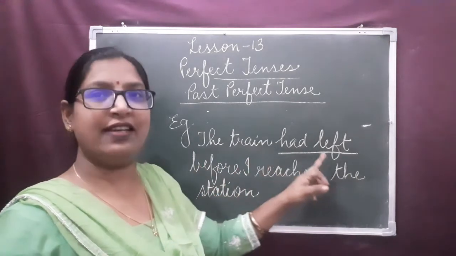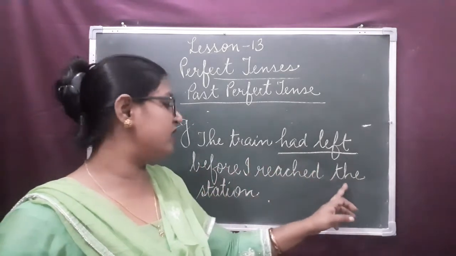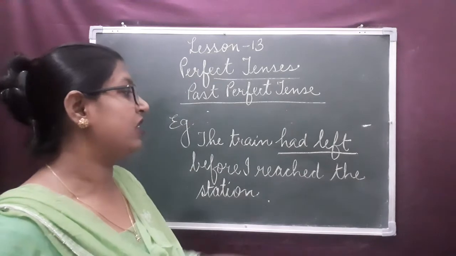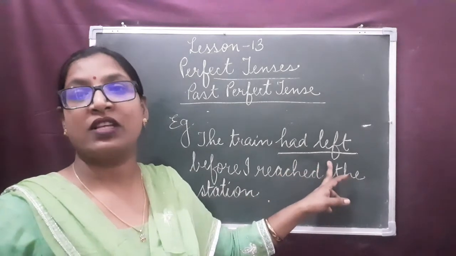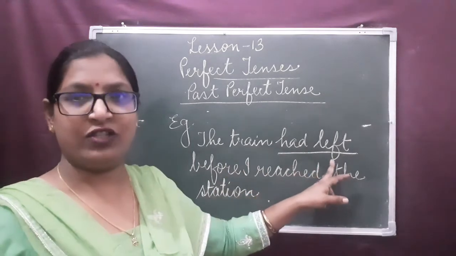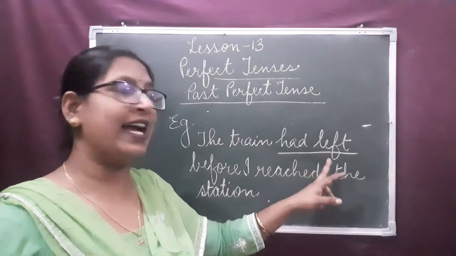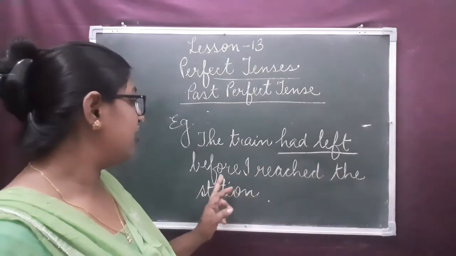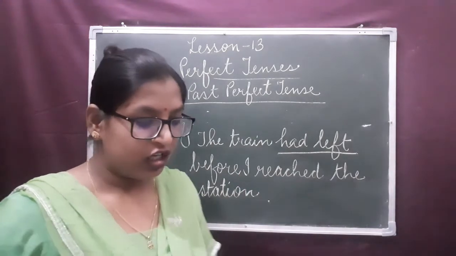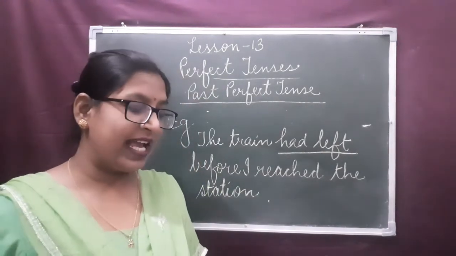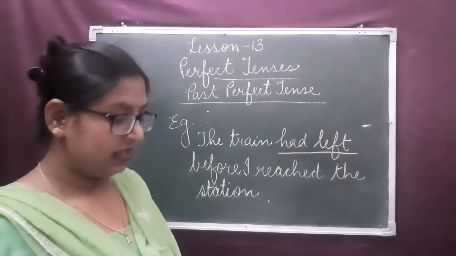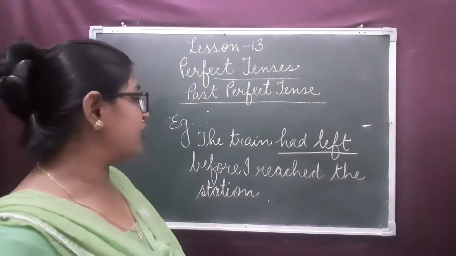The train had left before I reached the station. Had left indicates the past perfect tense. Here we can see two actions. The train had left, the action of leaving. And then before I reached, another action, the action of reaching. So dear children, it expresses an action completed at some time in the past before another action was begun.